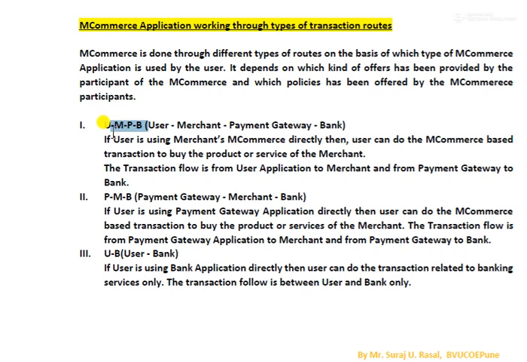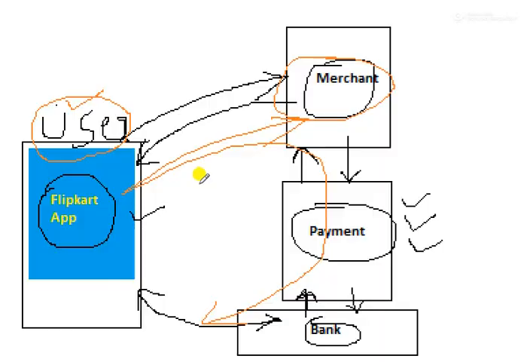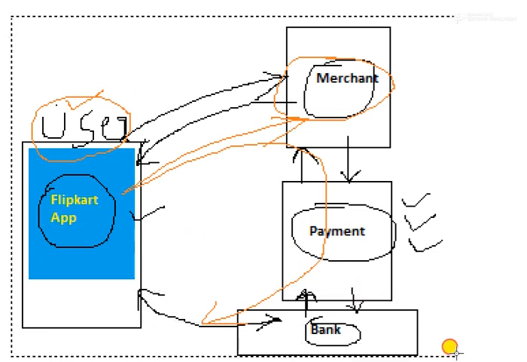Now if you consider the PMB example, here is a little bit of difference. For this purpose, I had considered one simple example in the previous case: within the user's smartphone, a mobile payment based application is installed.